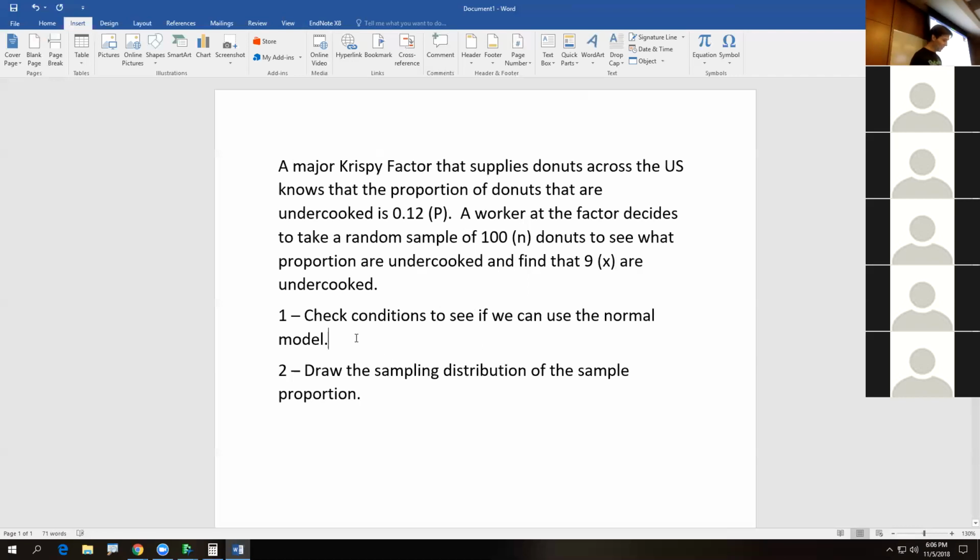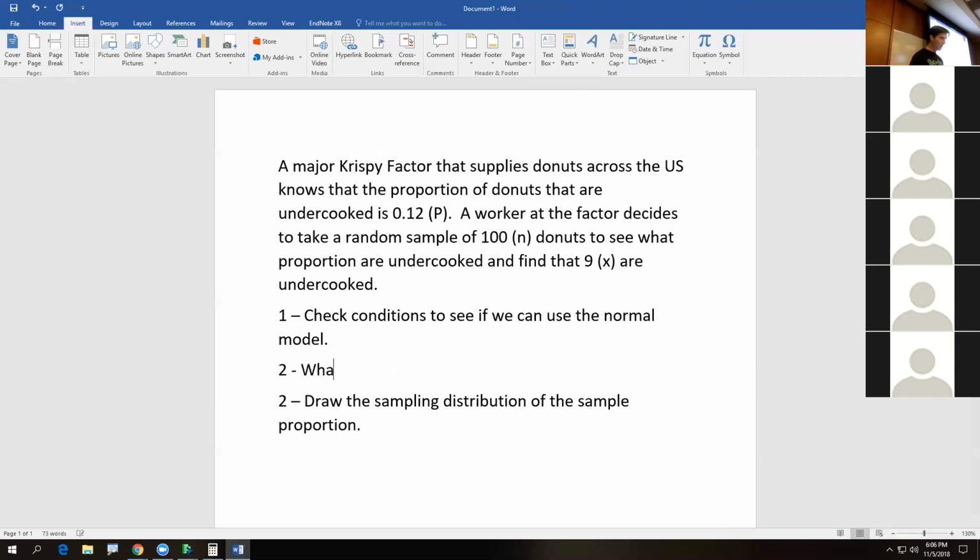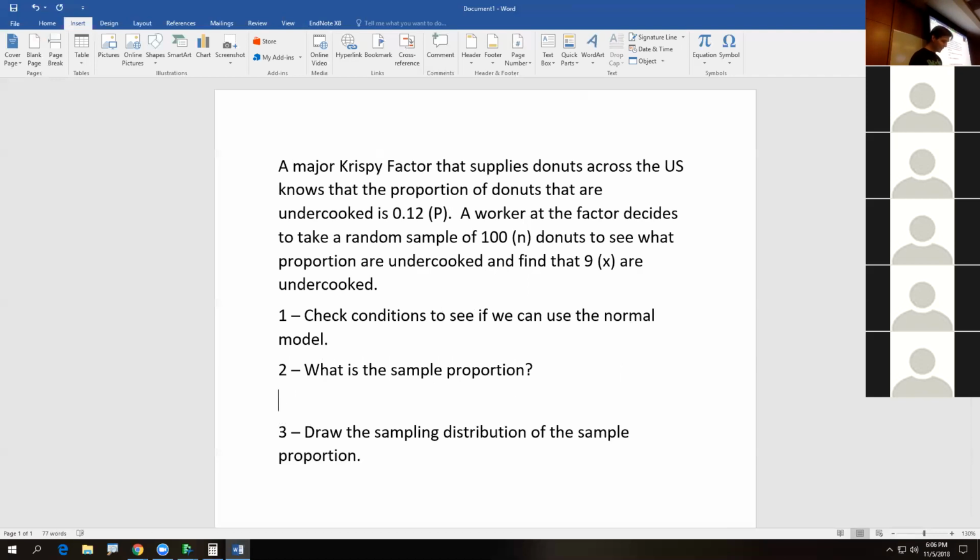So what if the next question said, we're inserting some new questions. What is the sample proportion? I think you guys got it. It's x over n equals 9 over 100, and that equals 0.09. Does that make sense to everybody? Make sure the sample proportion is given as a decimal. So it is 0.09, which is 9%. It wouldn't be horrible to write it as a percentage, but it's 0.09. x is 9, n is 100.